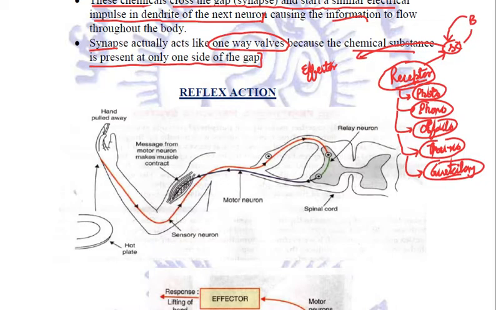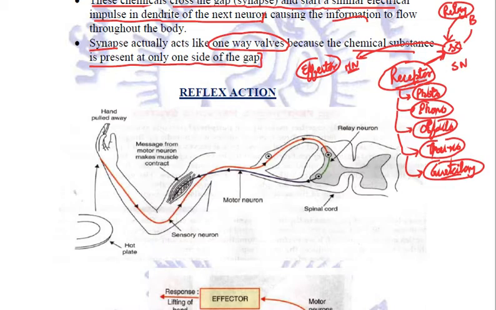Now, the information which is taken from the receptor organs to the spinal cord is carried through sensory nerves. And the information from the spinal cord to the effector organs is carried by motor neurons or motor nerves. And there is a third type of neurons called relay neurons. They help in the transfer of information between the brain and spinal cord. So these are the three types of neurons.